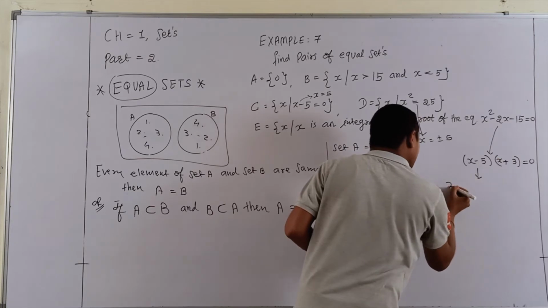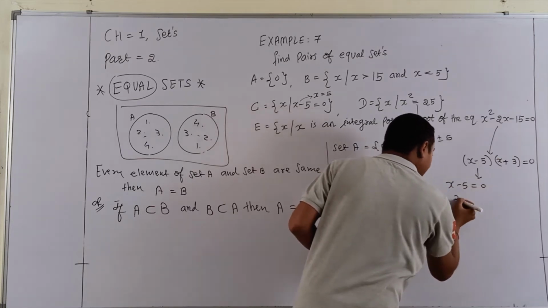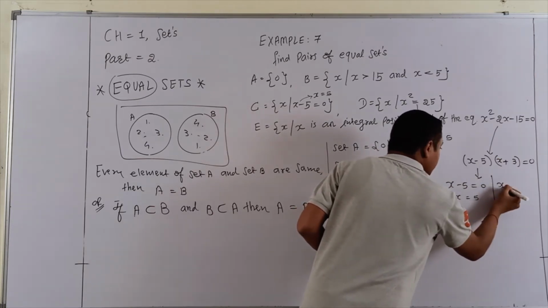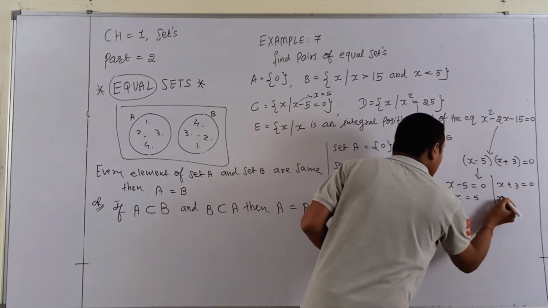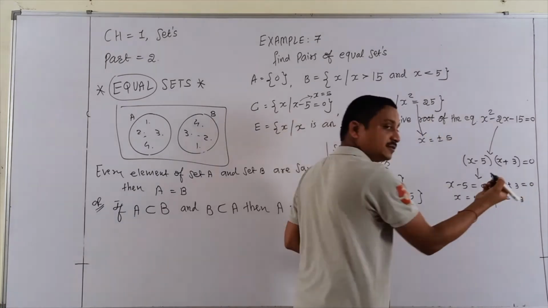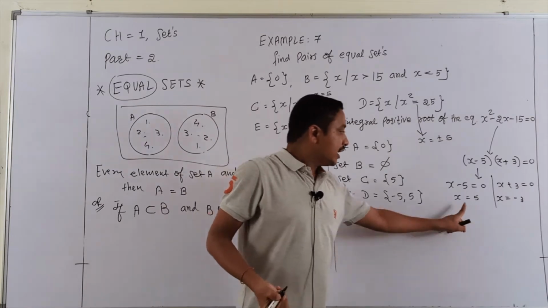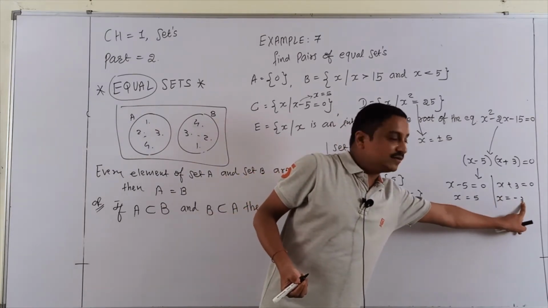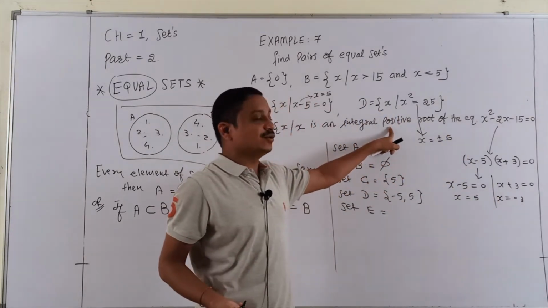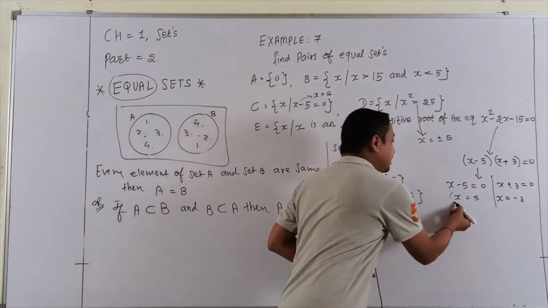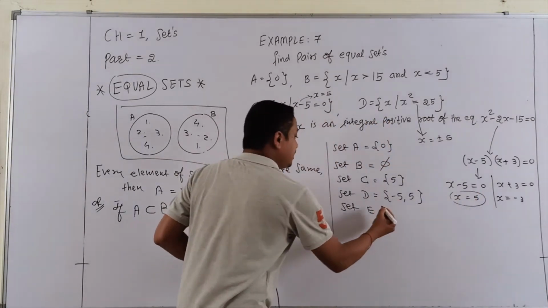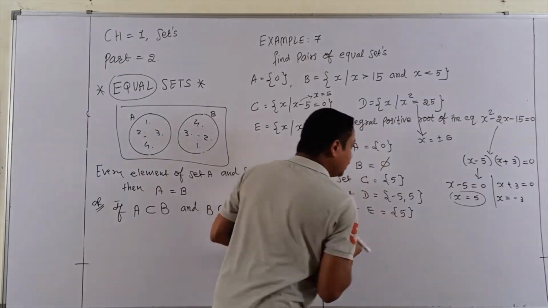Further calculating, surely you get x is equal to 5 and here x is equal to minus 3. So x is equal to 5, x is equal to minus 3. I want positive roots, which means only 5 is the true answer. So the set is only 5.